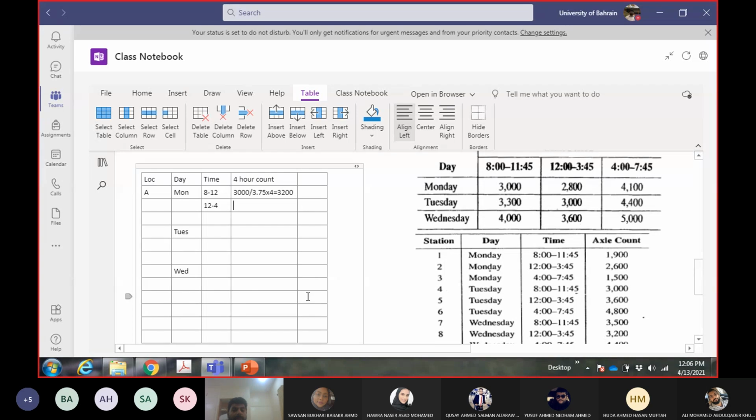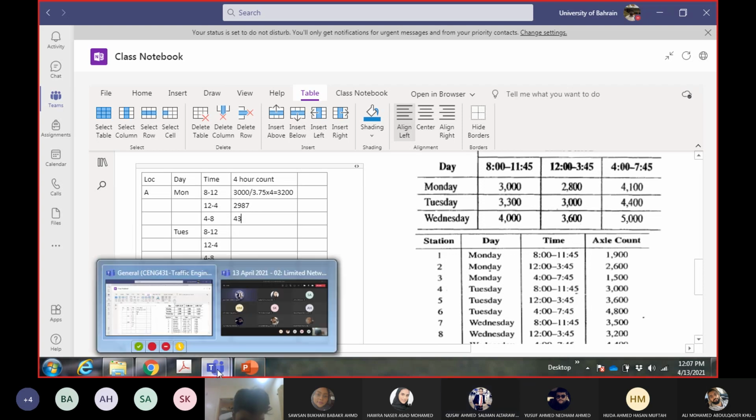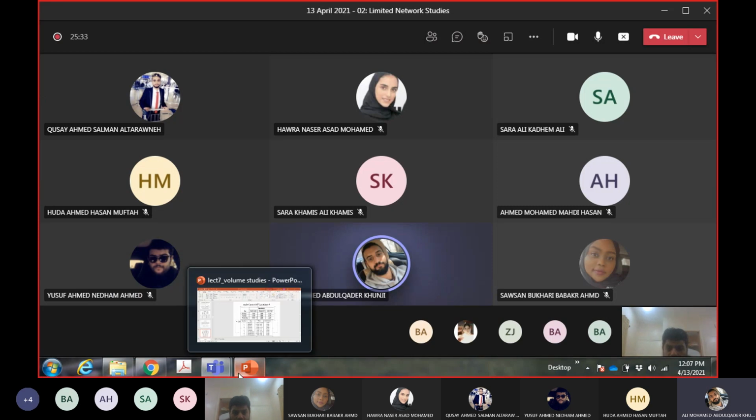Same, divide by 3.75, multiply by 4. How much? 2987. Okay. Next value: 4373.